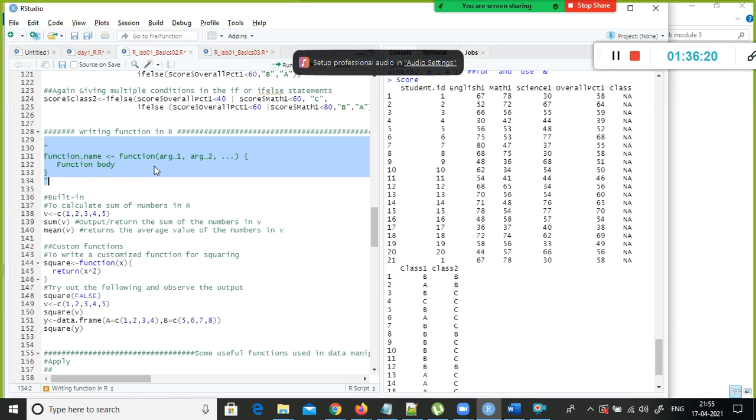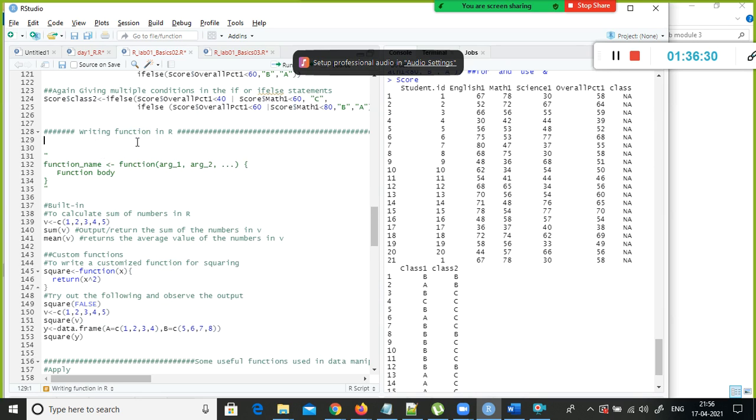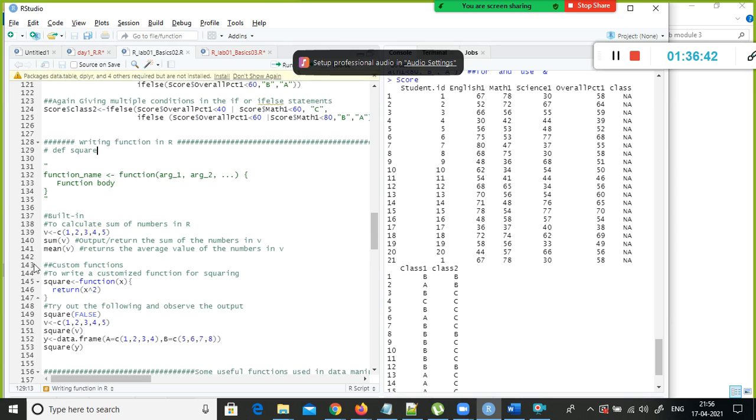And then, how to create a function in R. In the case of R, you need to use a reserved word called function. In Python, how did we create a user-defined function? The reserved word is def, and then you specify your function name, let's say square. But in R, the reserved word is function. Instead of def, you need to use function.